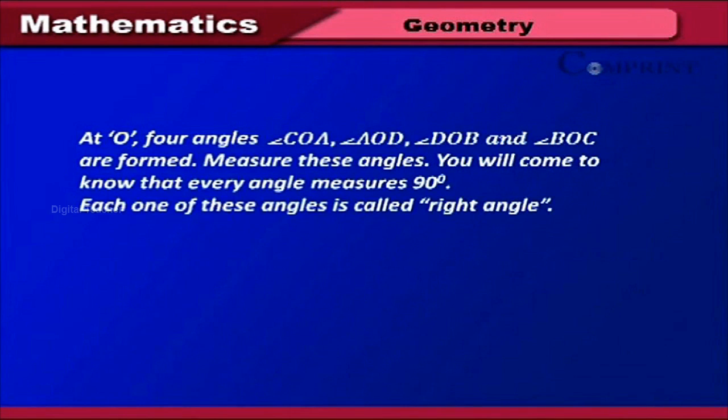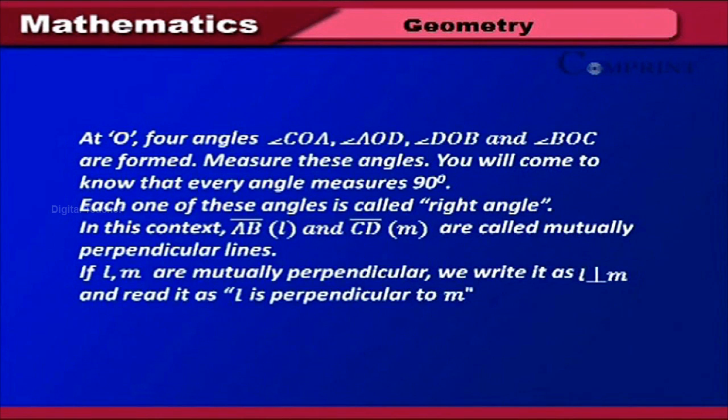At O, four angles, angle COA, angle AOD, angle DOB and angle BOC are formed. Measure these angles. You will come to know that every angle measures 90 degrees. Each one of these angles is called a right angle. In this context, AB (line L) and CD (line M) are called mutually perpendicular lines. If L and M are mutually perpendicular, we write it as L perpendicular to M and read it as L is perpendicular to M.